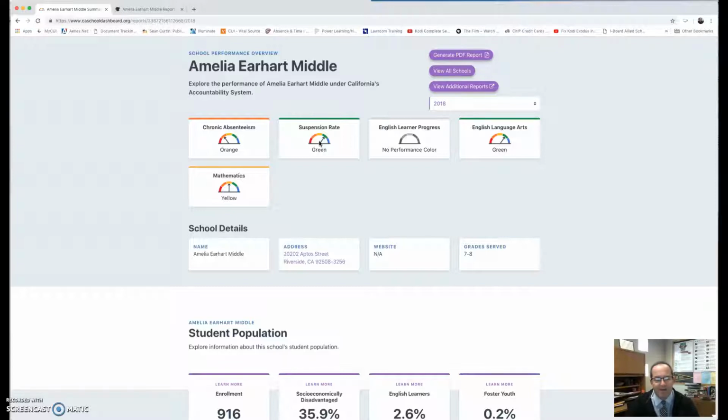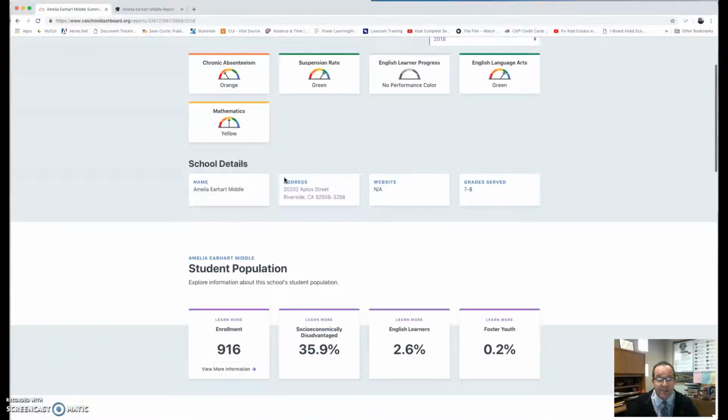So it's hard to say positive gains because we've declined. You want to decline on your suspension rate, which gives you the positive gains. English language arts, we're still green. We were green before, but there was some decline, and I'll talk about that a little bit later. And in math, we're still in the yellow. So as far as colors and what it looks like from a bird's eye view, we didn't change much as it relates to our achievement, but we did have some declines on the distance from standard, and many of you have heard me say distance from 3. The state of California now calls it distance from standard.